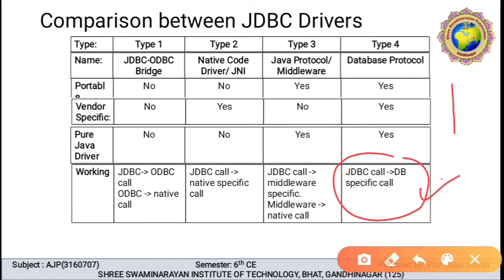So one-to-one communication is possible by using this type 4 driver. Here JDBC is directly connected with the database. No vendor specific middleware, the type 4 driver uses the Java networking library to directly communicate with the database server. So this is the advantage of the type 4 driver.